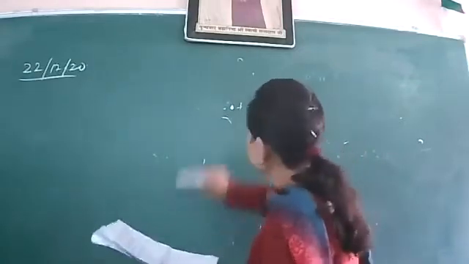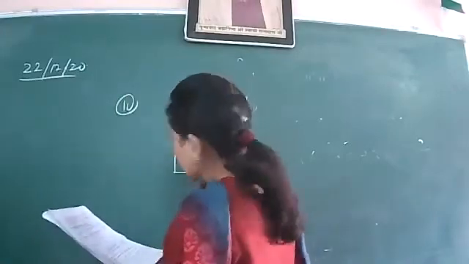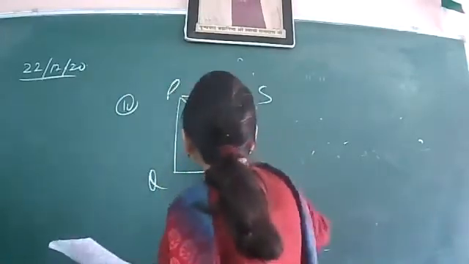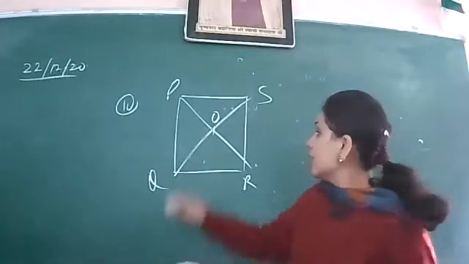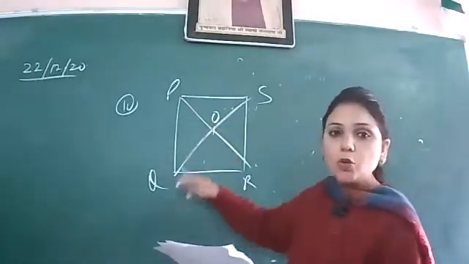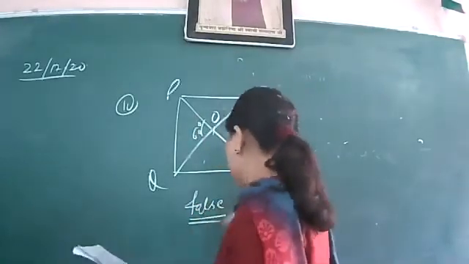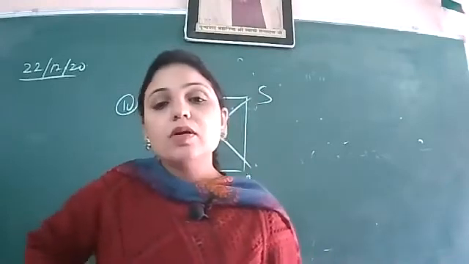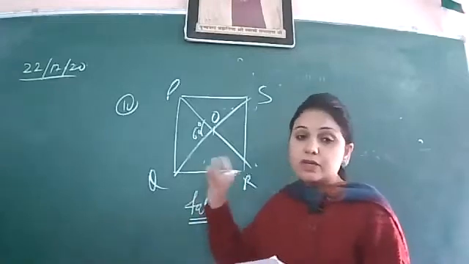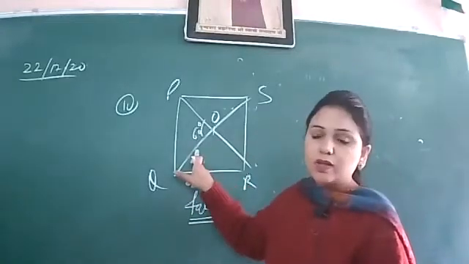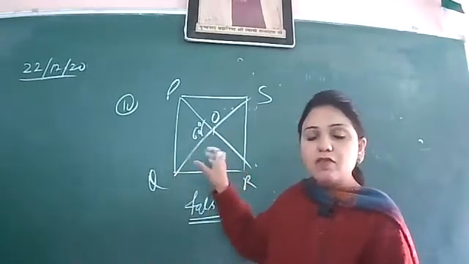Chaliye, then question number 10th was there, that we are having a square PQRS. There is a square PQRS and PR and SQ are given to be its diagonals, and it is said that the angle between these diagonals, that is angle POQ, this is 60 degree. So this is false. Why it is false? So this is due to the diagonal property of a square. We have done the property of the diagonal of the square, and this property says the diagonals of the square, they are perpendicular. That means they are meeting at 90 degree. They are making 90 degree angle wherever they are meeting.